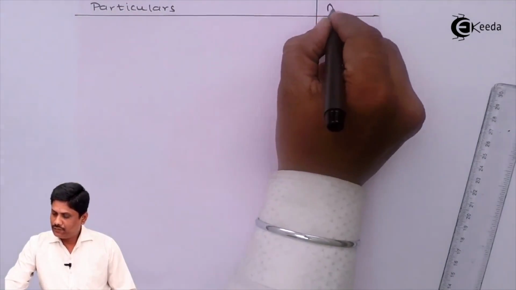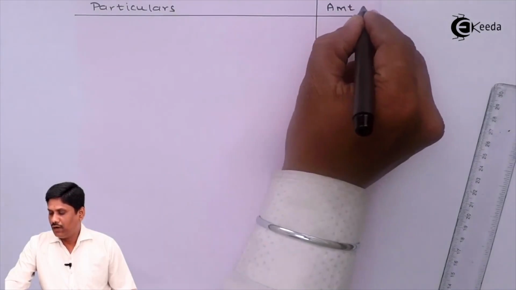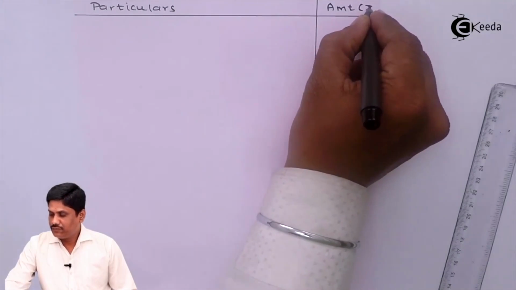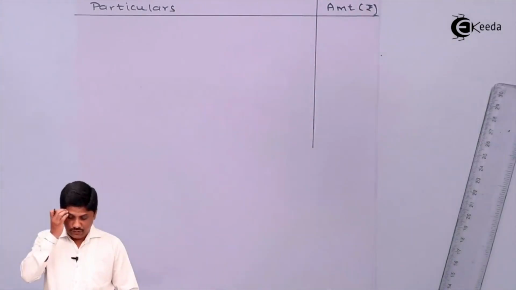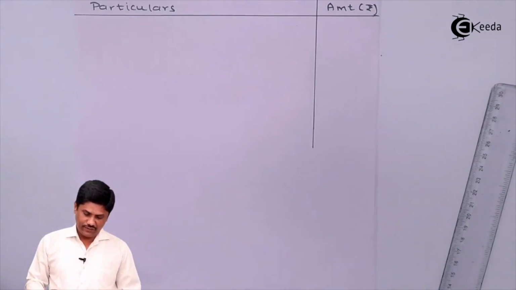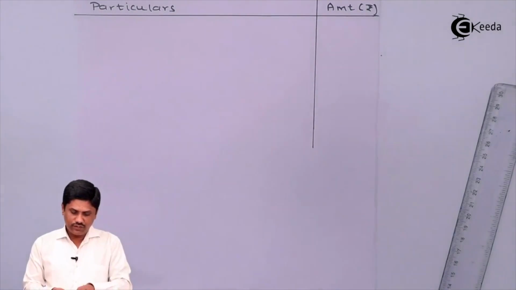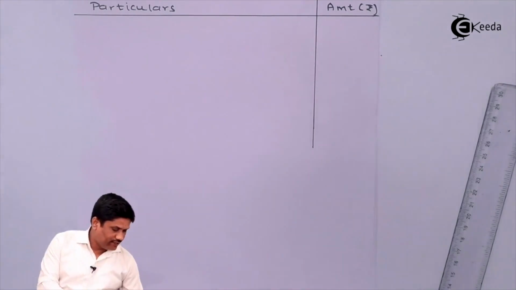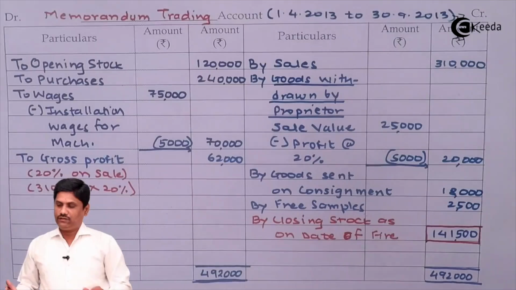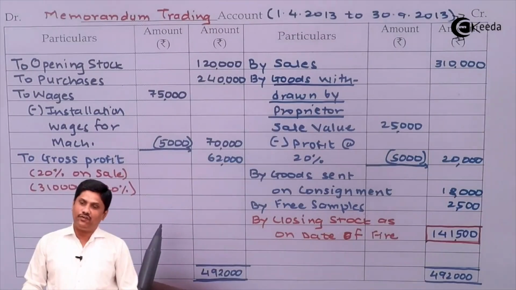Here you will write the amount, obviously rupees. ठीक है? तो how you will write? Pay attention. Firstly, see your memorandum trading account. I think it is there with you. This is what a trading account we have prepared.